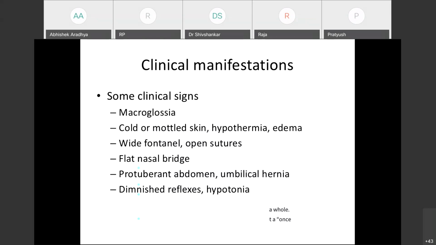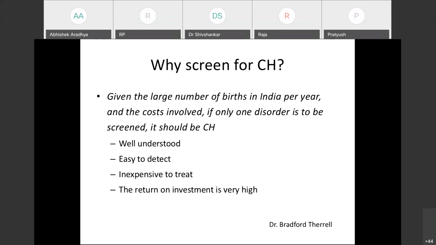There should be a suitable test. The test should be acceptable to the population. There should be a policy on how to treat the diagnosed patients, and the treatment should also be acceptable to the patients. Facilities for diagnosis and treatment should be widely available. Cost of case finding should be economically viable, and it should be a continuous process. If you apply the same thing to congenital hypothyroidism, it satisfies each and every component of this.